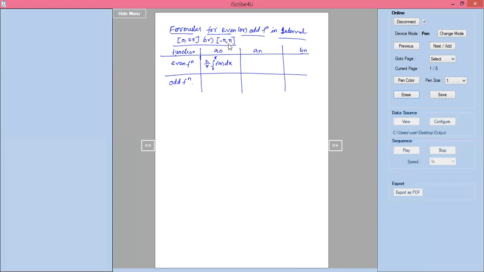Next, an is 2 by pi into integration of 0 to pi into f of x into cos nx dx. Similarly, bn is 0 whenever it is an even function. For an odd function, a naught is 0, an is 0, and only bn I want to find. Bn is nothing but 2 by pi into integration of 0 to pi f of x into sine nx into dx. This is the formula table for the given functions.